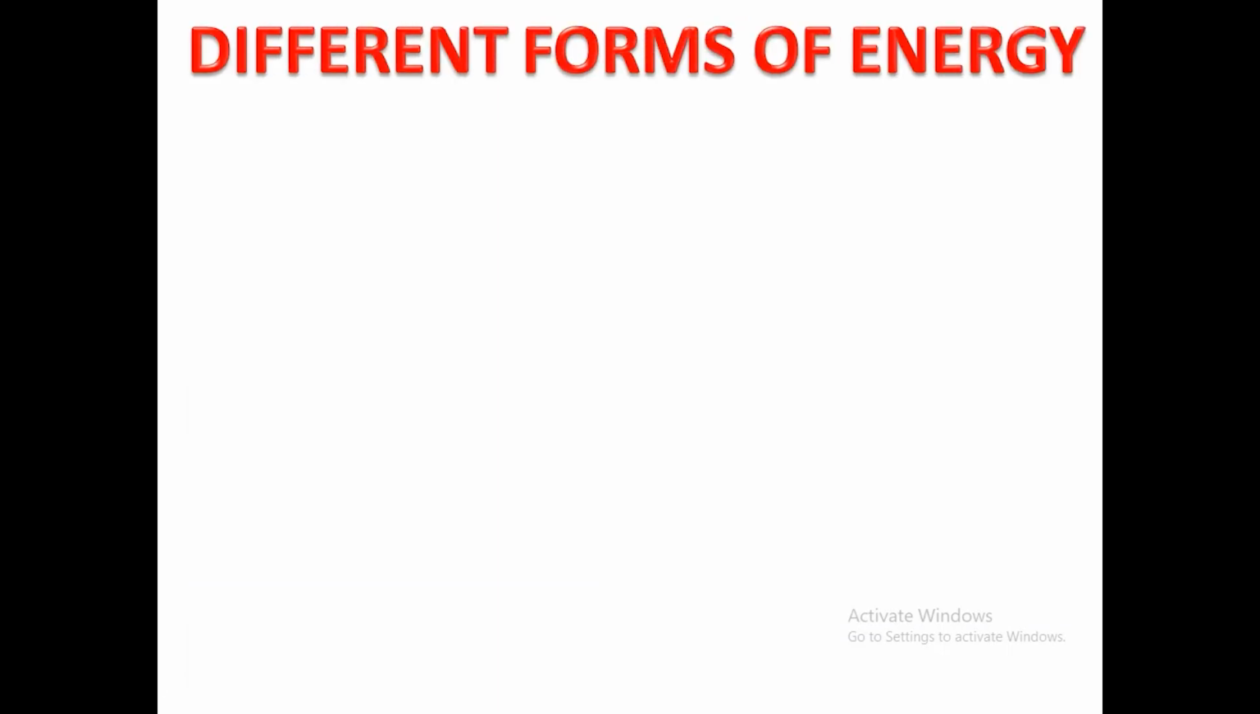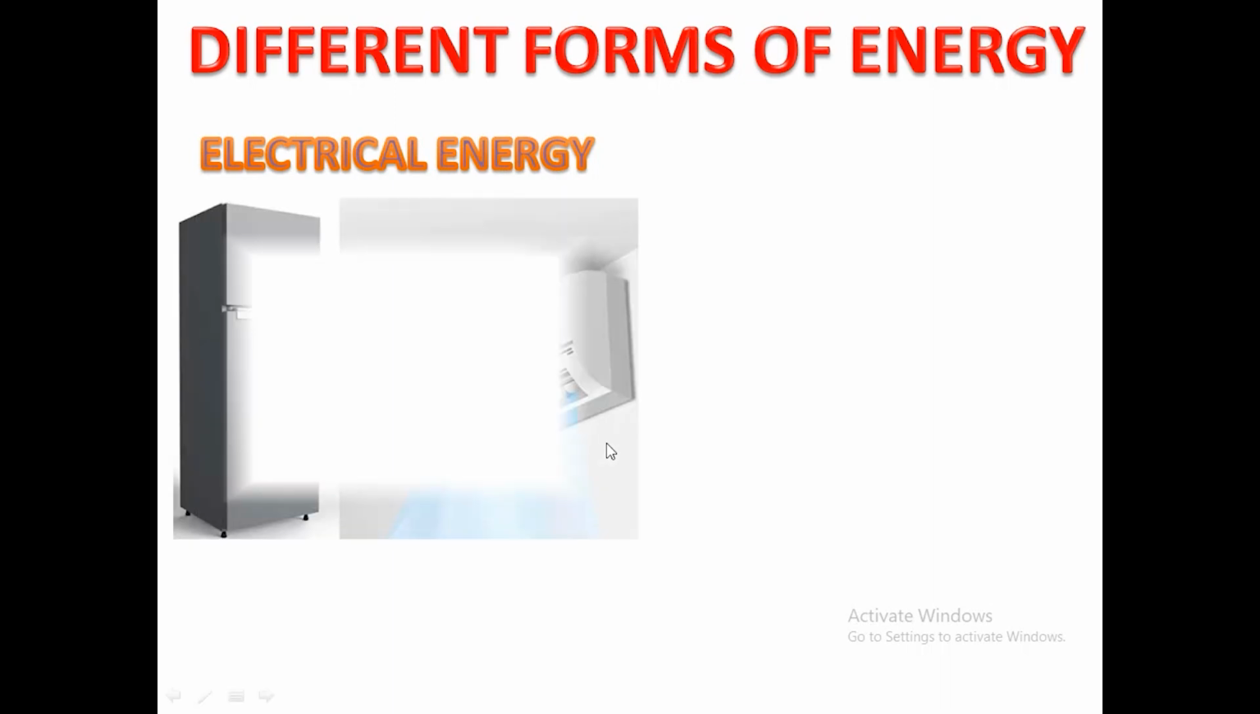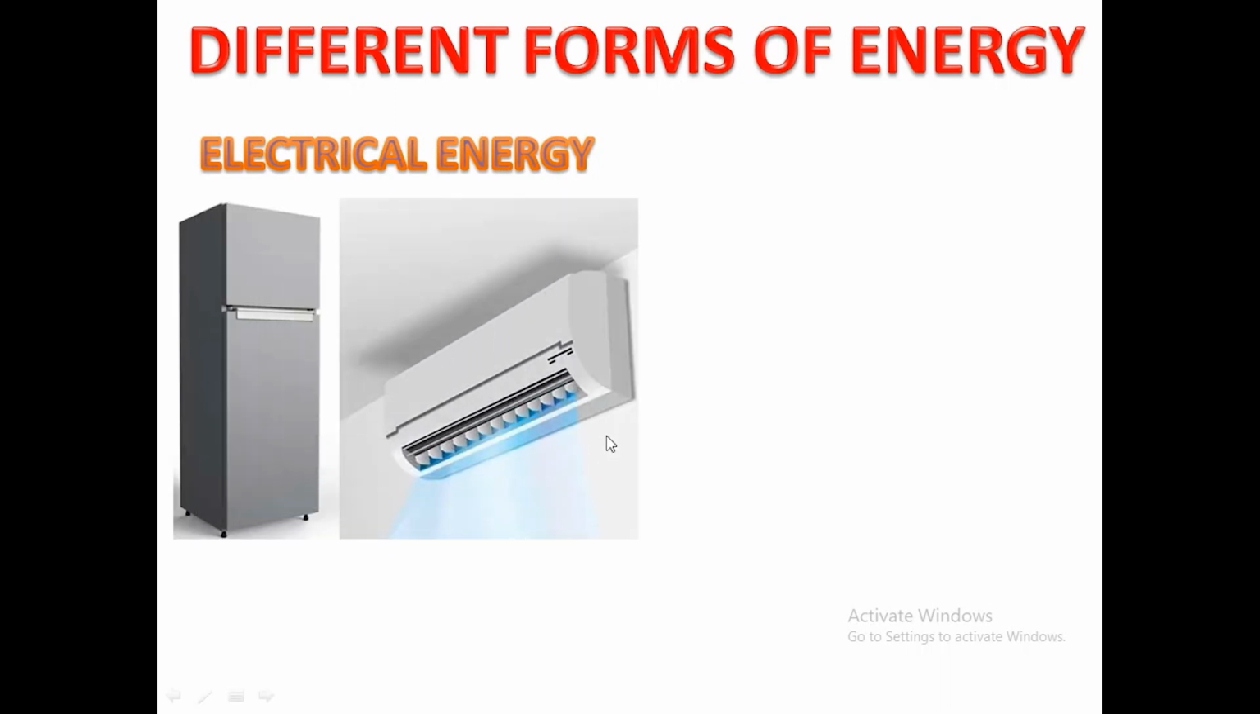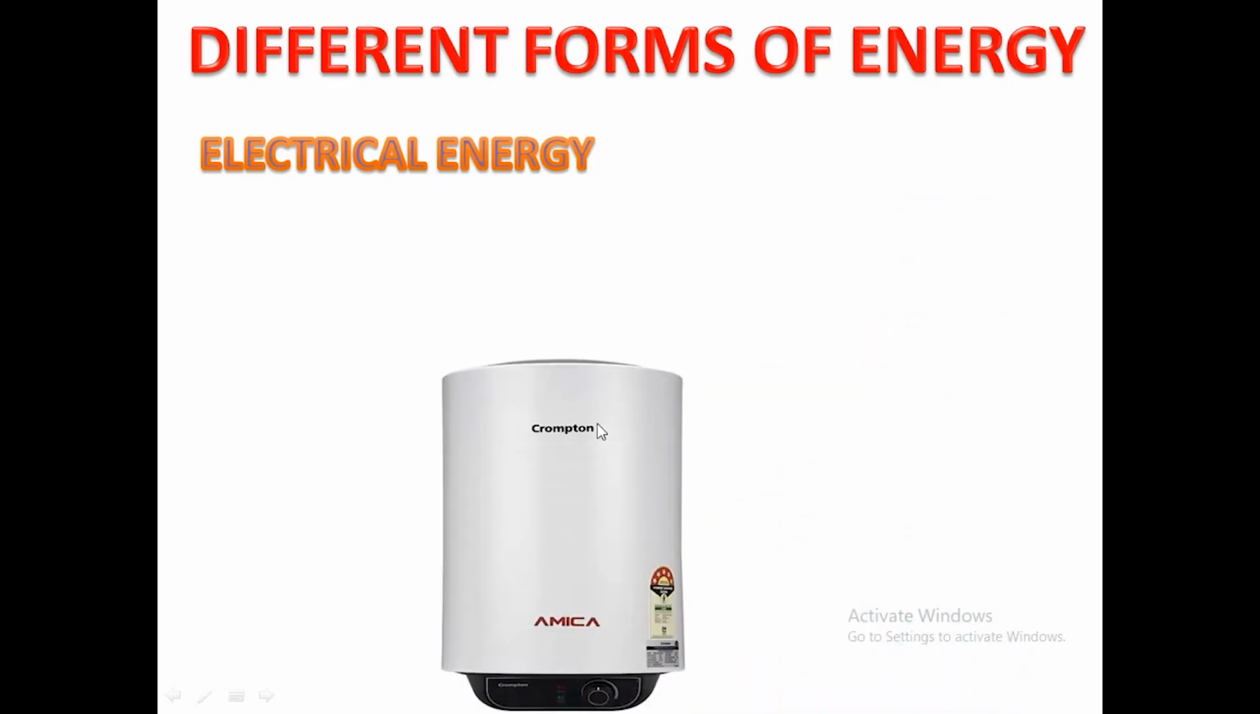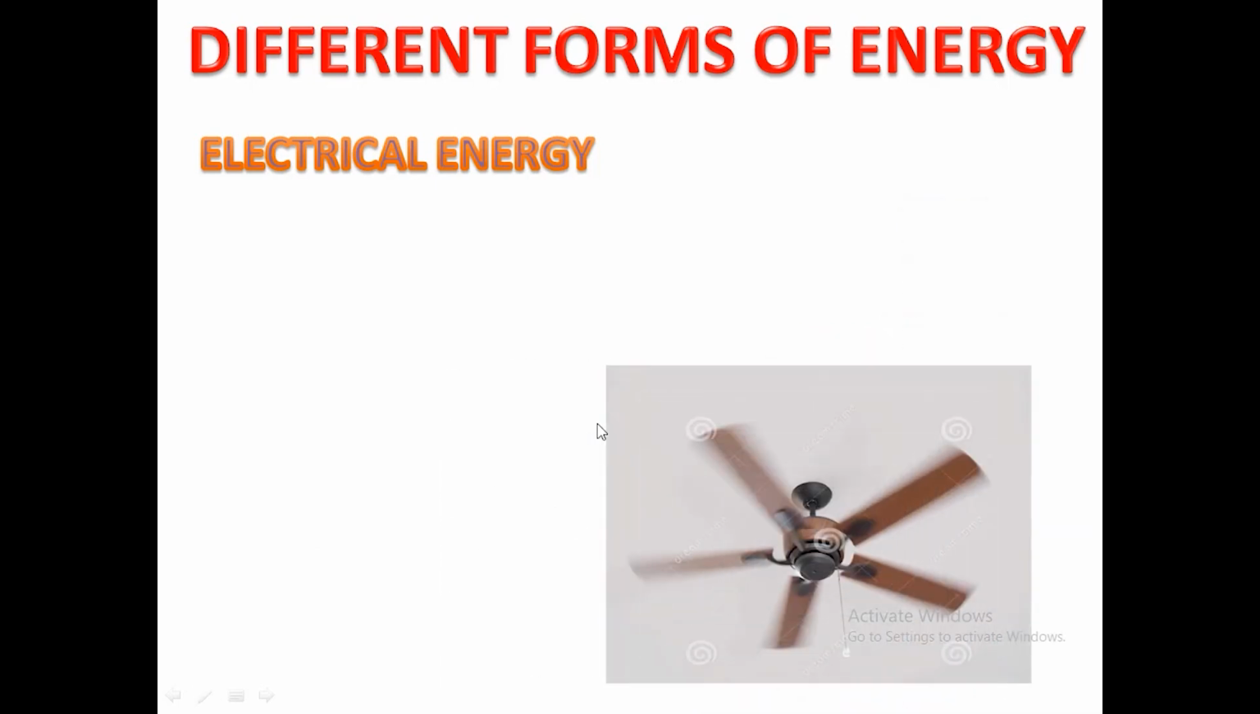Different forms of energy. First, electrical energy. Electrical energy is used to light up our homes, schools and offices. We also use electrical energy to run appliances such as refrigerator, air conditioner, mixer grinder, geyser and electric fans.